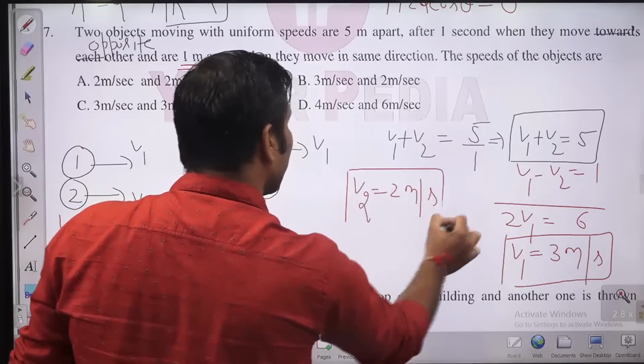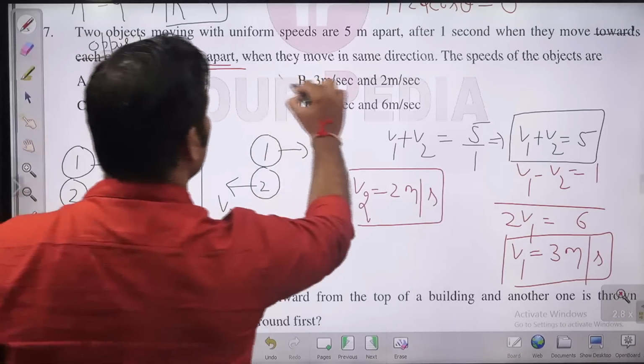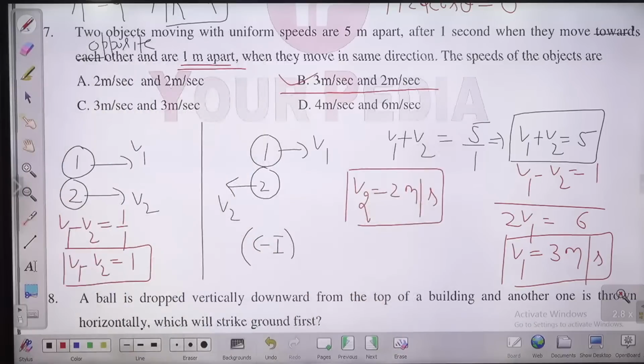So either by using equation 1 or 2, v1 is 3 meter per second and v2 is 2 meter per second. So 3 meter per second and 2 meter per second will be the answer for this question. It means option B is the right answer. I hope this is very much clear to all of you, guys. Very good mechanics question they asked in this particular paper. Okay, chaliye, let us move to the next question.